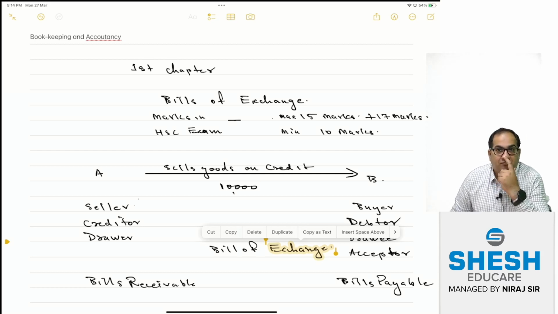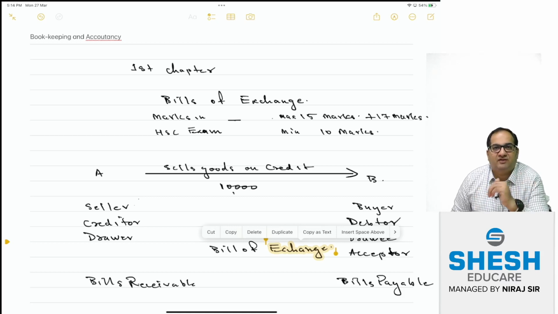Very difficult. Because one thing is certain, if B requested Mr. A to sell the goods on credit, and if Mr. A refused to sell the goods to B on credit, B will go to somebody else. You may lose your customer. So practically, A does not want to lose the customer, but at the same time, he does not want to take the risk.